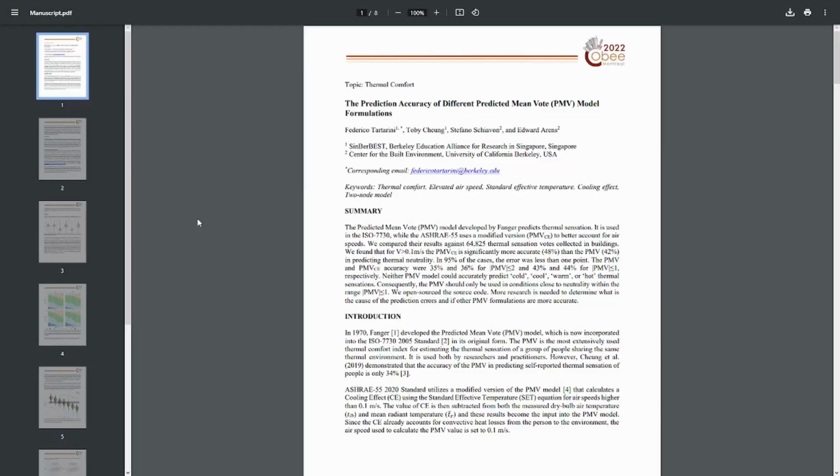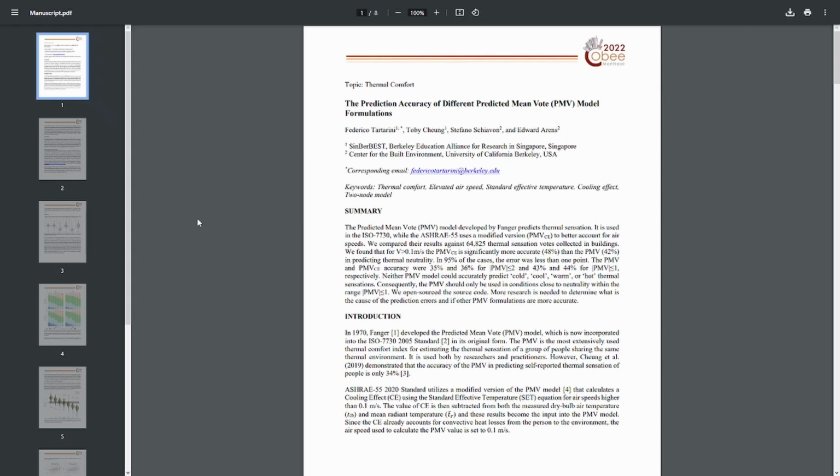We have a paper, by the way, on this topic, which you might find relevant, which will allow you to better choose which of the two formulations to use. In summary, we found out that the ASHRAE version of the PMV is slightly more accurate than the ISO version. So, if you're free to choose whichever model you want, we would recommend using the ASHRAE 55 version.